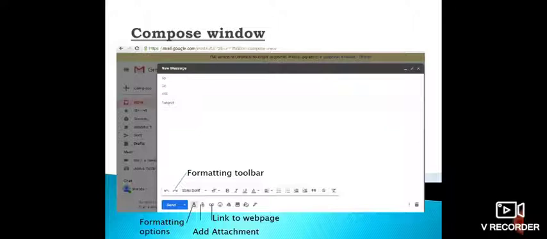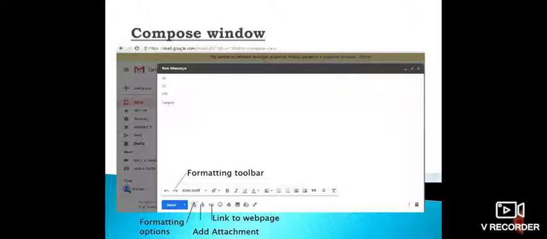Okay. Next, link to web page. Now you can link your mails to some web page. The person to whom you have sent the mail can open the link directly from there. Next, insert emojis. Next is from Google Drive. So if you have some files in Google itself, you can attach those files using Google Drive. Then you have pictures. You can use pictures as the background in your email and design a mail. If you want, you can design a greeting also for your friend.